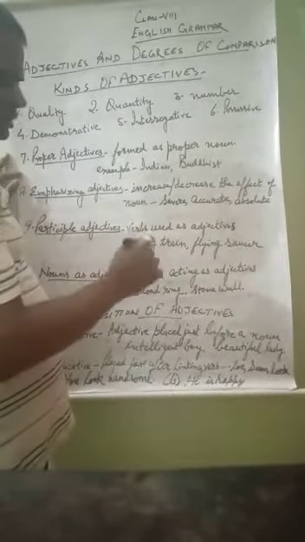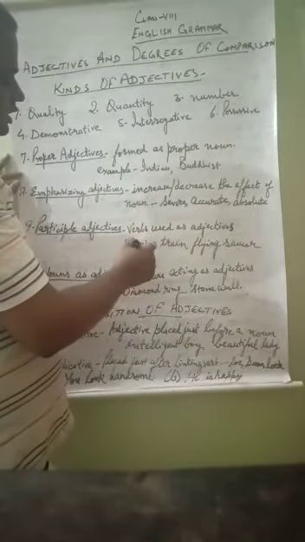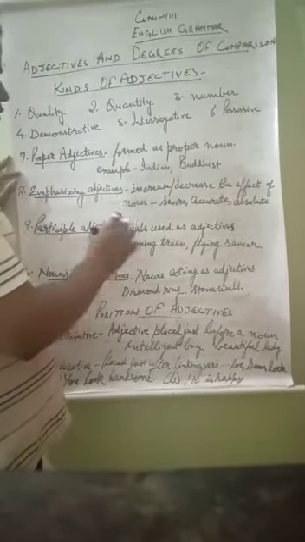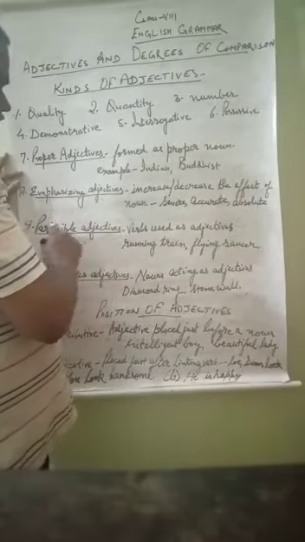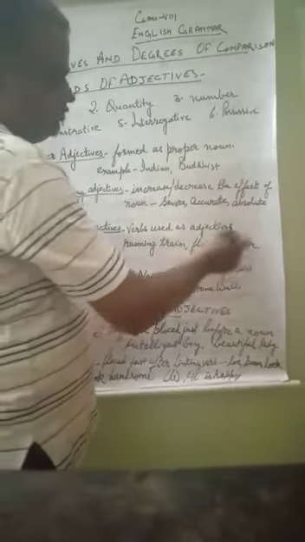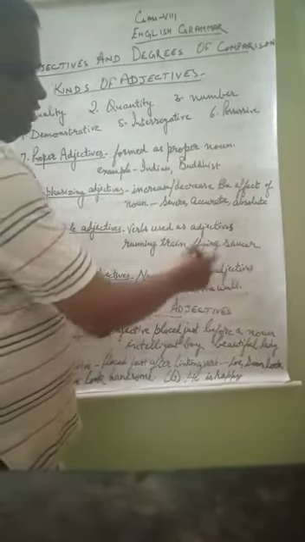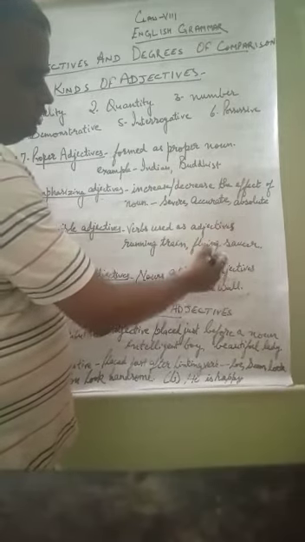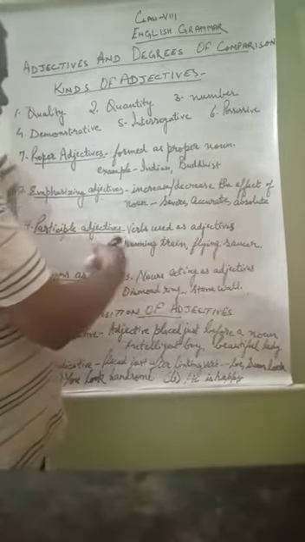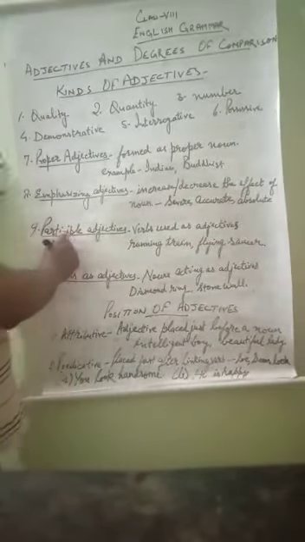Simple thing is that most of the adjectives with ing will be participle adjectives. Flying saucer. So flying, work is going on, that is why ing is put here. So that type of adjective is called a participle adjective.